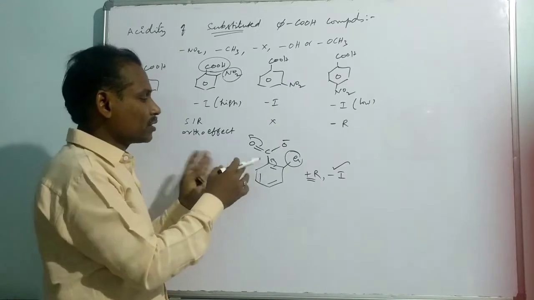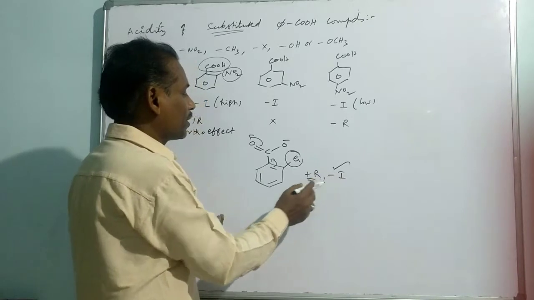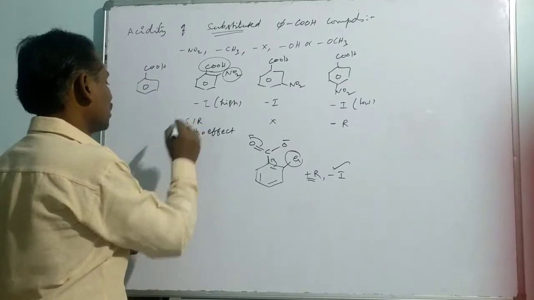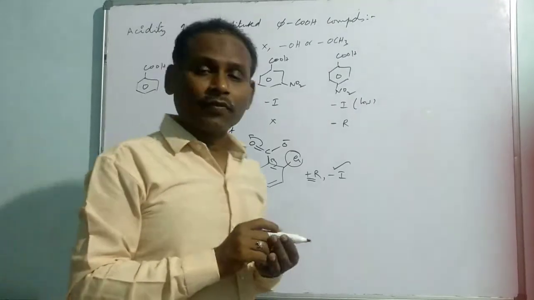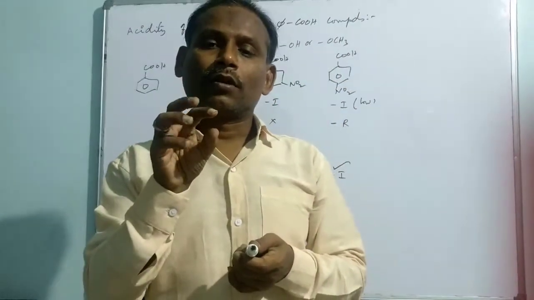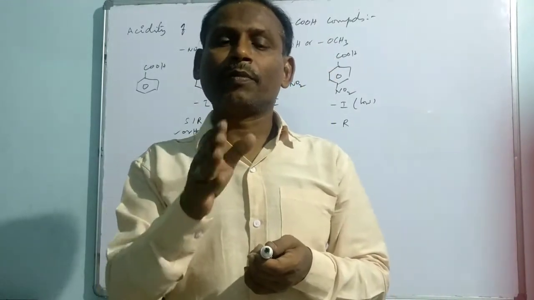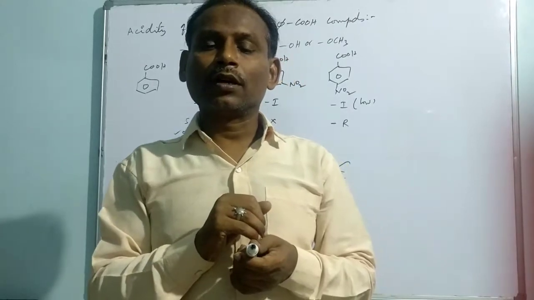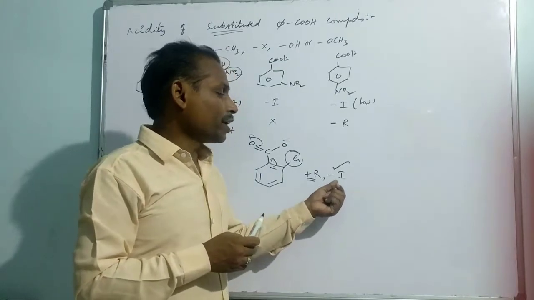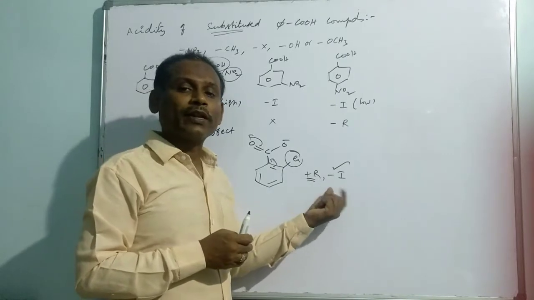So then what happens to the acidic strength of the compound? As per the minus I effect, if only the minus I effect operates, then the acidic strength of the compound increases. So that is the ortho effect. The ortho effect is when any substituent at the ortho position to benzoic acid cancels the conjugation between the benzene ring and the carboxylate group, so there is only an inductive, minus I effect, because the phenyl group has some little minus I nature.